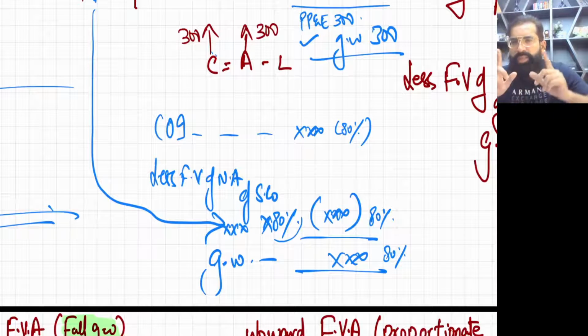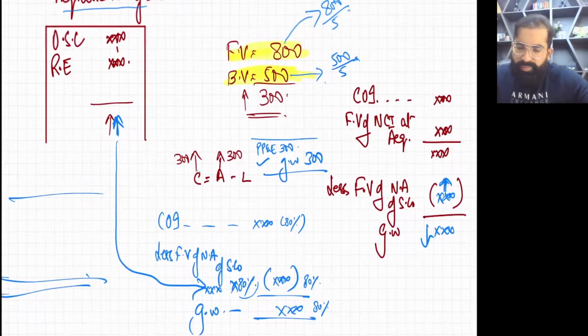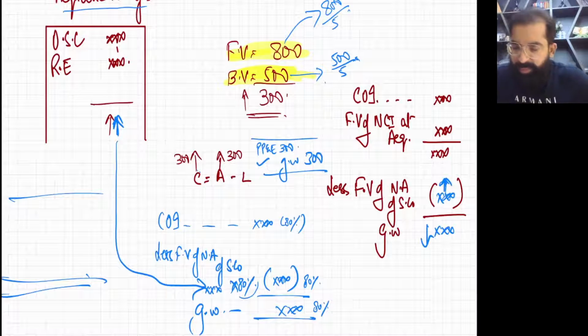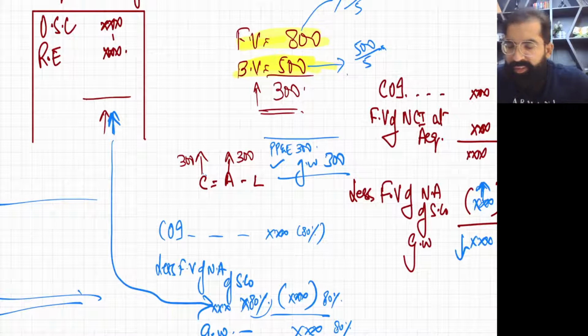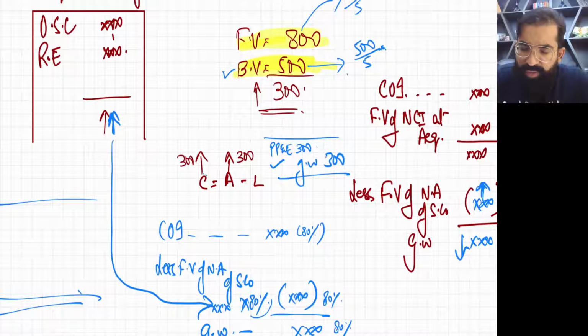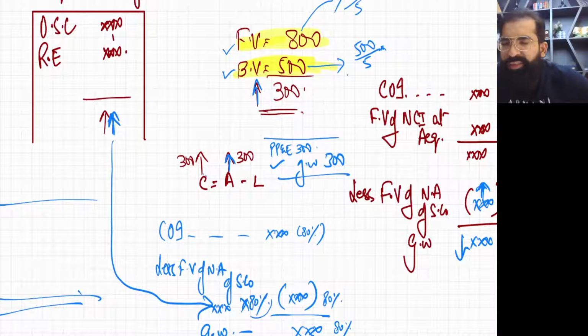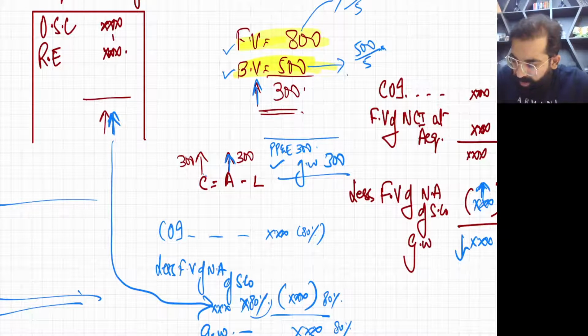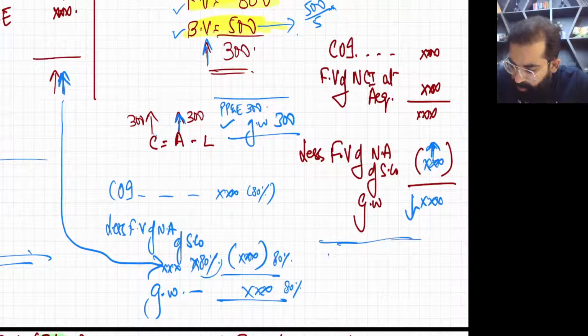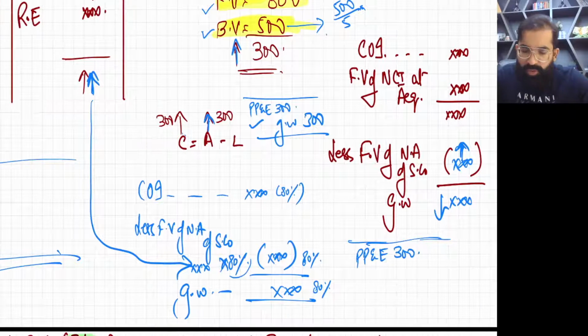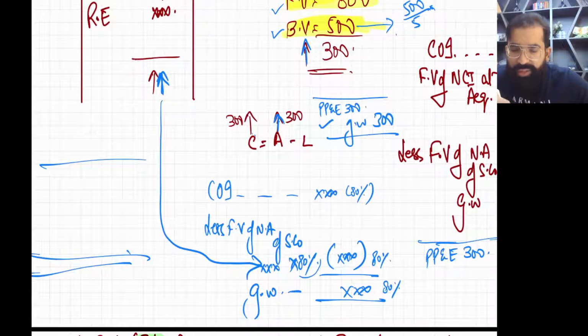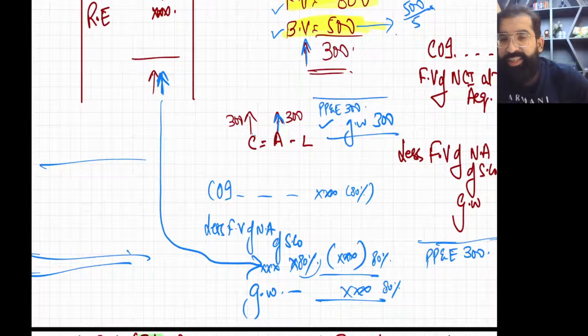Okay, now be careful. Now we are doing the fair value adjustment with the proportionate method. So what happens in fair value adjustment? For example, the book value is 500 and the fair value is 800. So the asset is going up by 300. So you will increase the asset by 300. Asset debit, so you will write PPE debit 300. Now once you increase the asset, on the other side you have to increase the net assets.